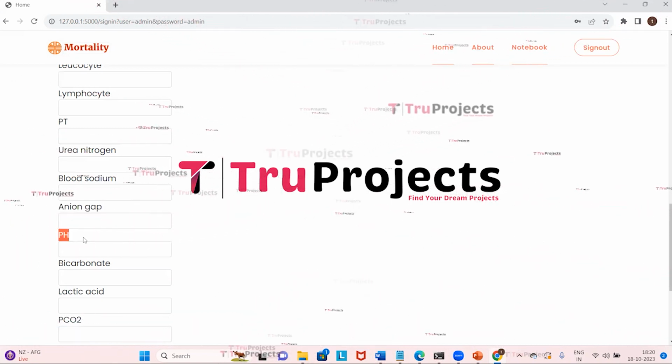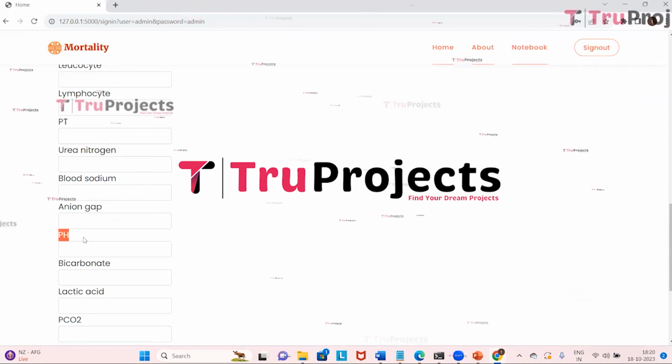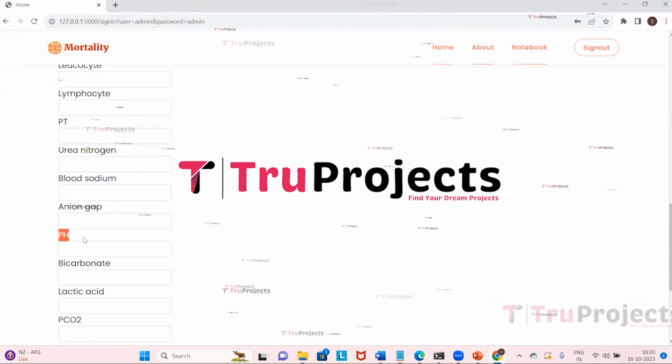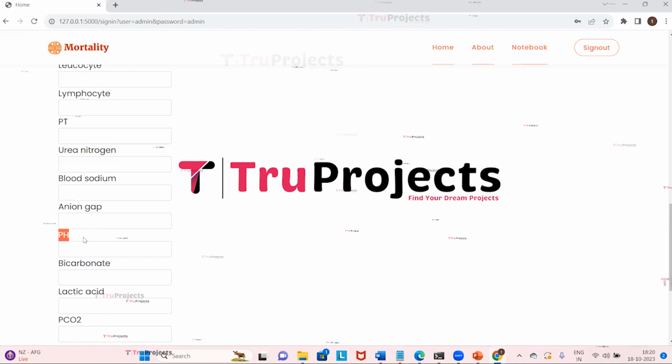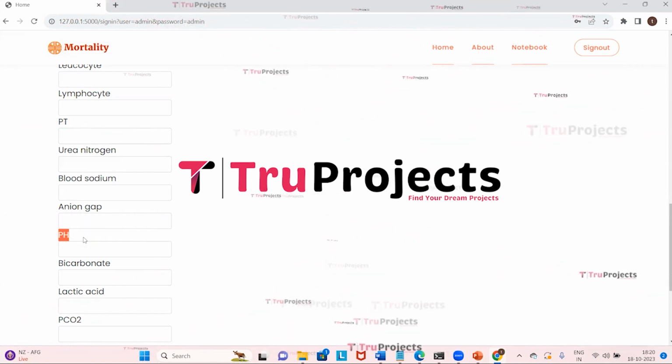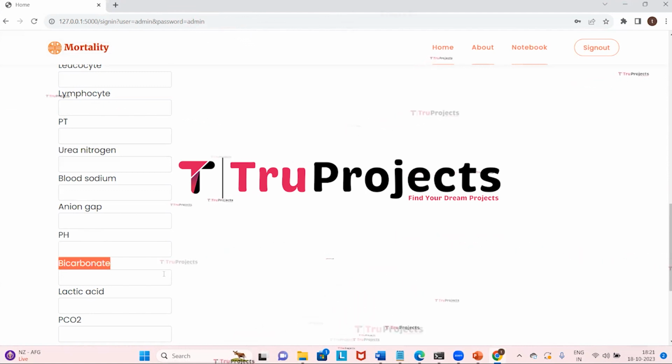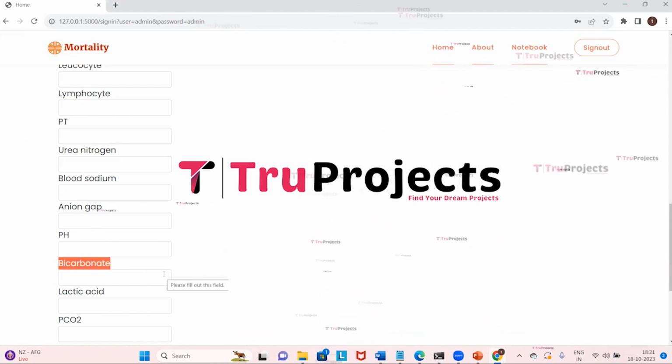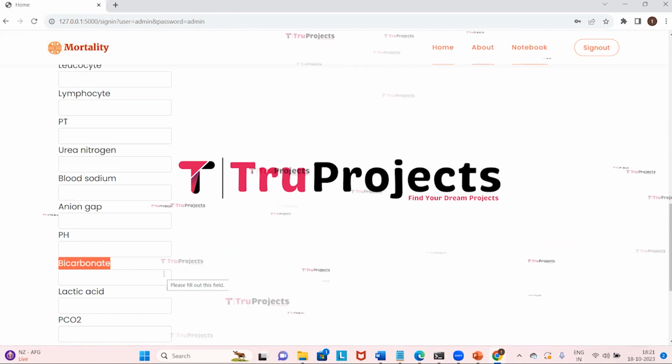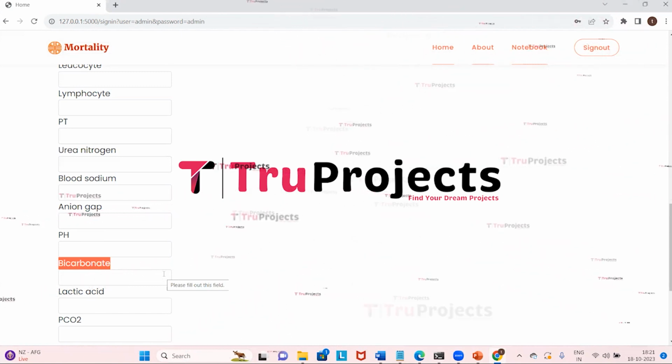And here we have pH. pH means acid-base pH. pH measures the acidity or alkalinity of blood. Abnormal pH values can indicate acid-base imbalances in the body. And here we have bicarbonate. Bicarbonate levels are related to acid-base balance in the body. Abnormal levels can suggest metabolic imbalances.